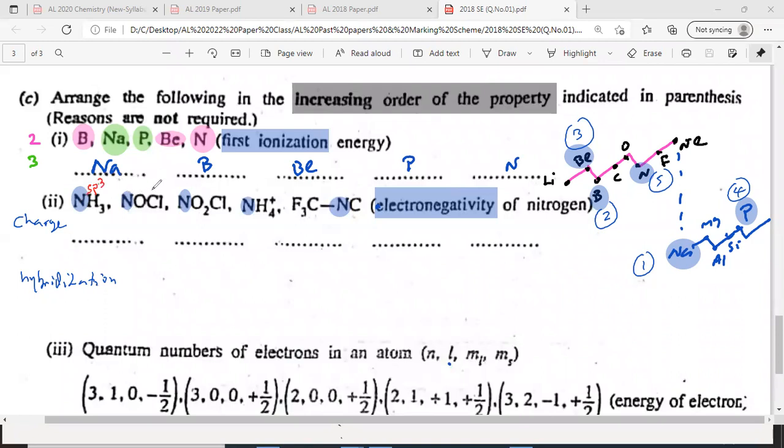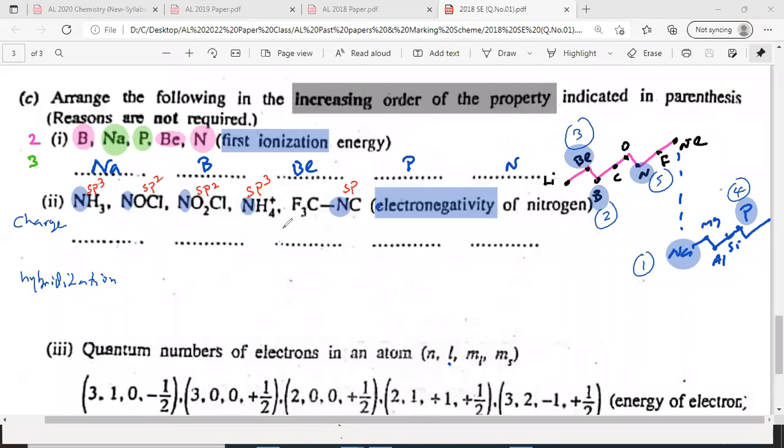NOCl, sp2. NO2Cl, sp2. Ammonium ion, sp3. NH3 sp3, NO2Cl sp2, NOCl sp2, and this one sp. Just draw the skeleton with the lone pairs and sigma bonds. Count the lone pairs and sigma bonds around this. You have to draw the structure, otherwise you can't decide the hybridization.